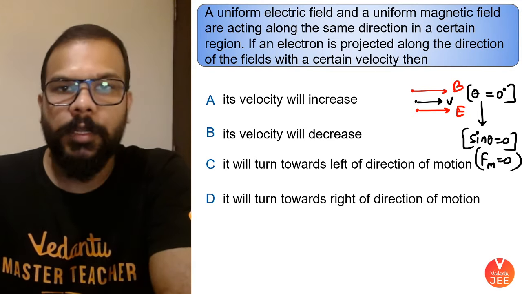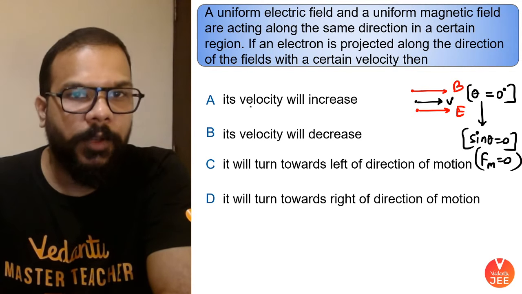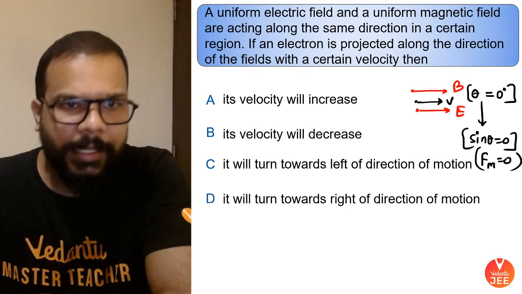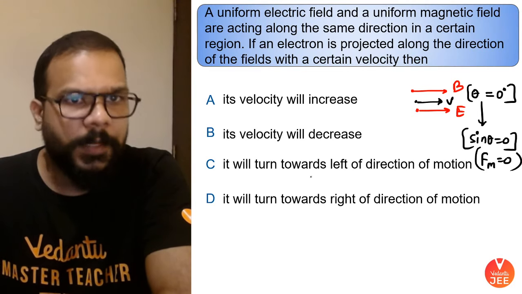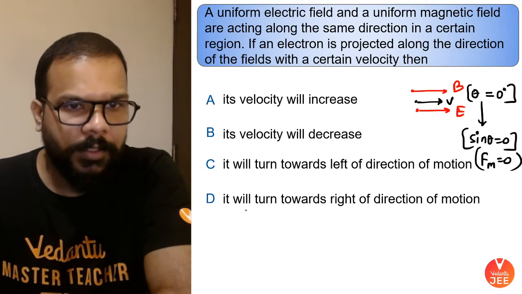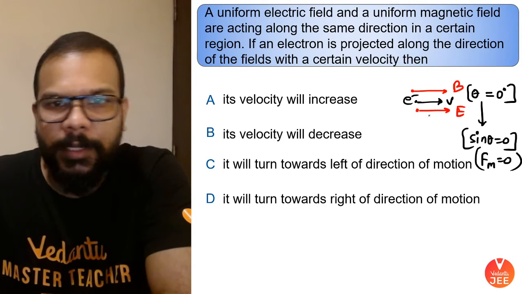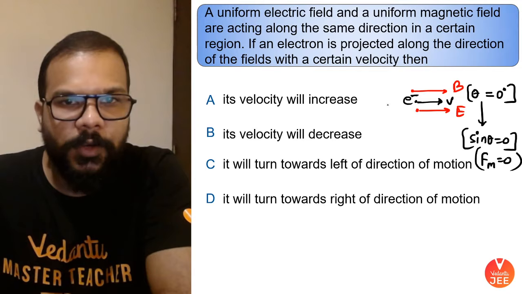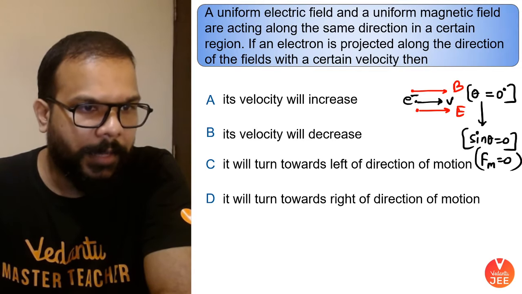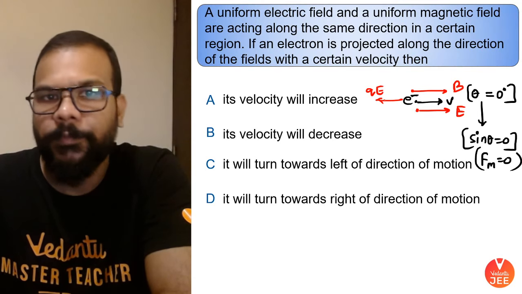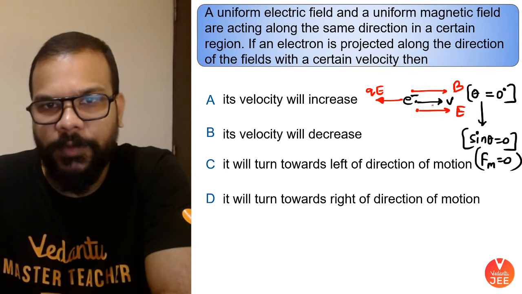So what are the options that we have about the velocity? It says that the velocity will increase, velocity will decrease, the charged particle will turn towards left, the charged particle will turn towards the right. So guys, if you have an electron and the electric field is here, first of all, the electron will experience an electrical force in this direction, which is opposite to the direction of its velocity.